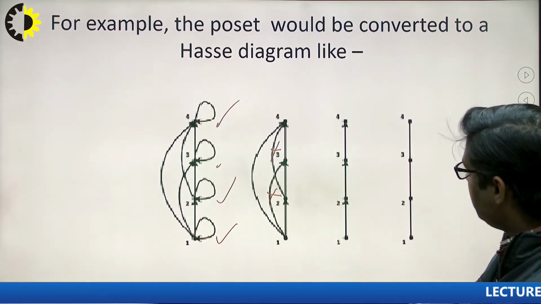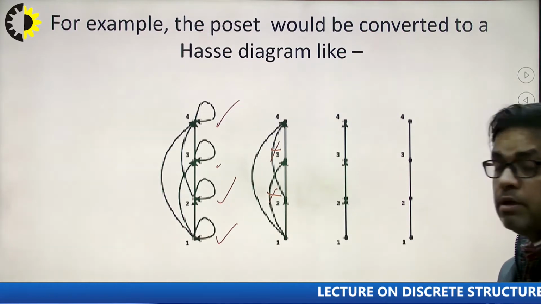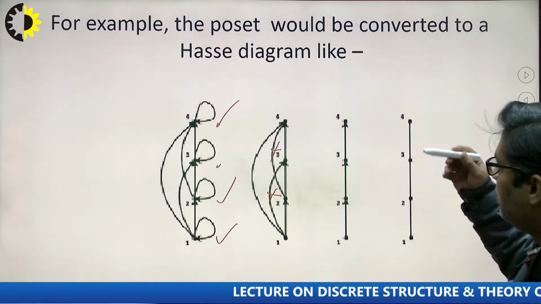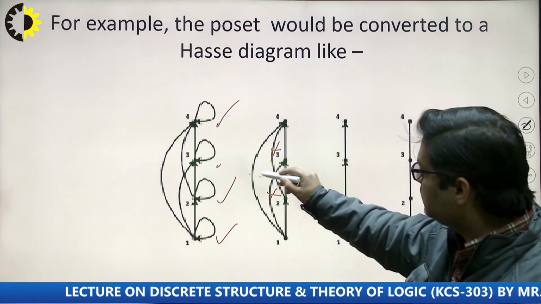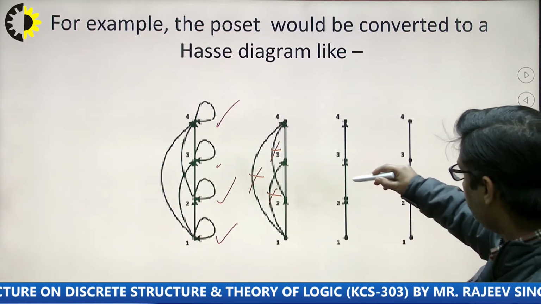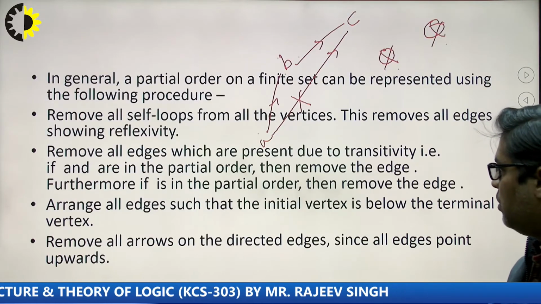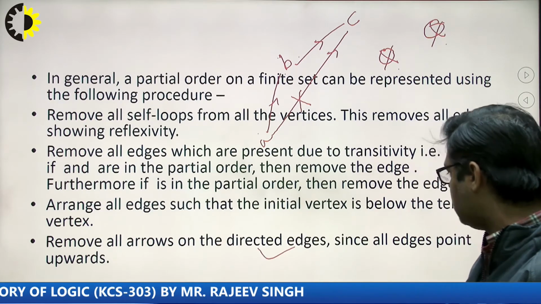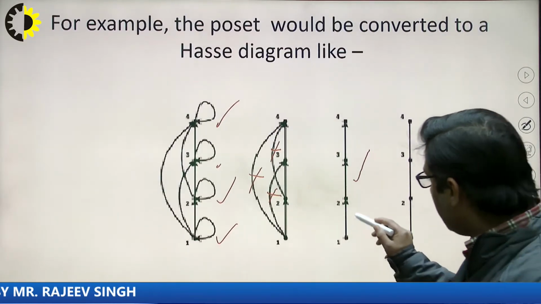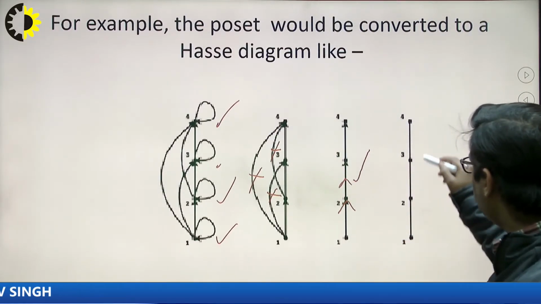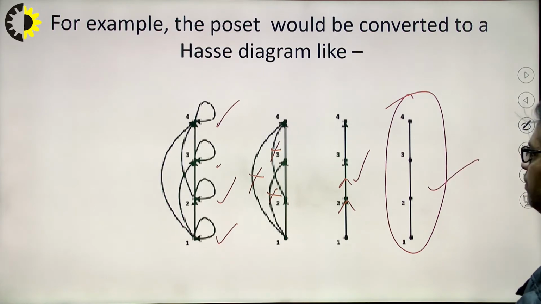Indirectly, we can see that this 1 to 4 is also showing transitivity, so we have to remove this also. We have 1 to 2, 2 to 3, 3 to 4, and 1 to 4, so we need to remove this particular edge also. After removing all these edges, we are left with this particular diagram. As per the last statement of the previous step, remove all arrows, since all the edges point upward. It means this arrow symbol we need to remove, and finally we are left with the diagram. This is nothing but the Hasse diagram for the particular relation.